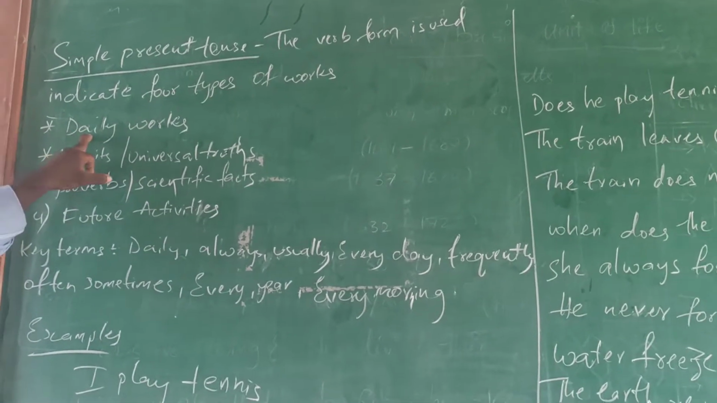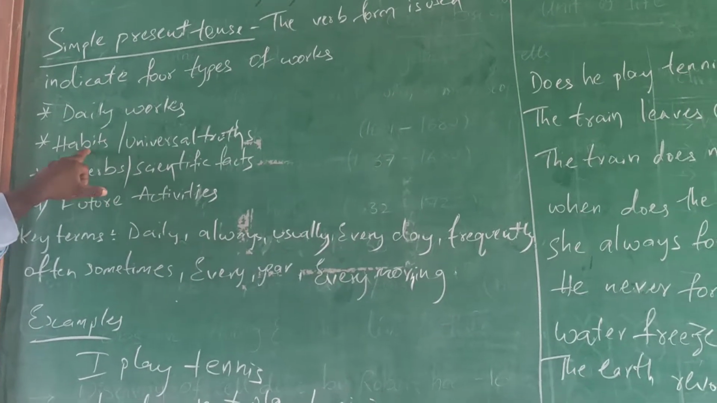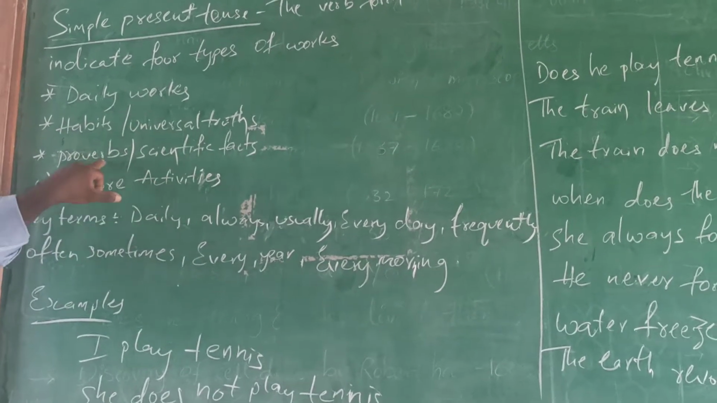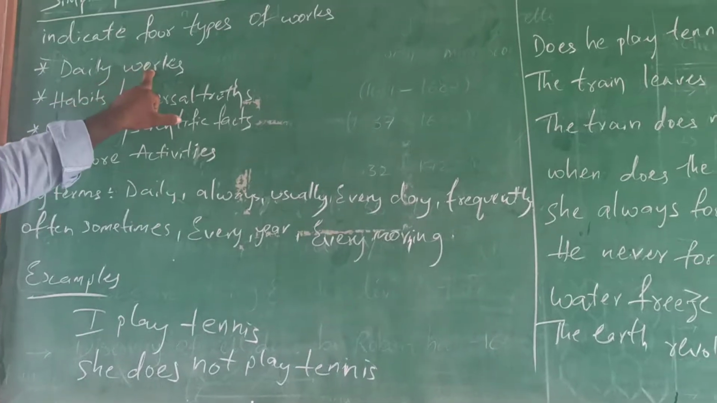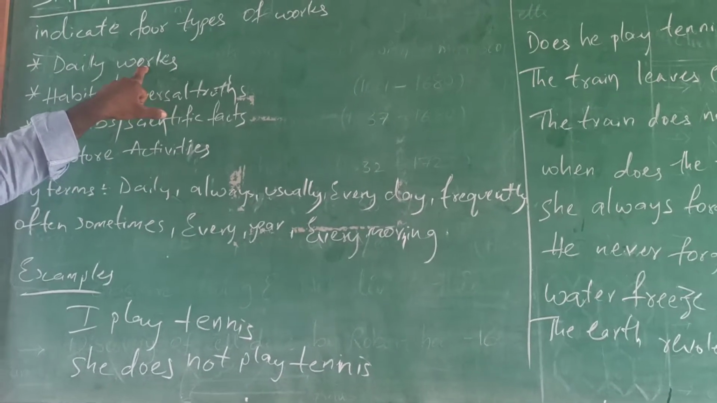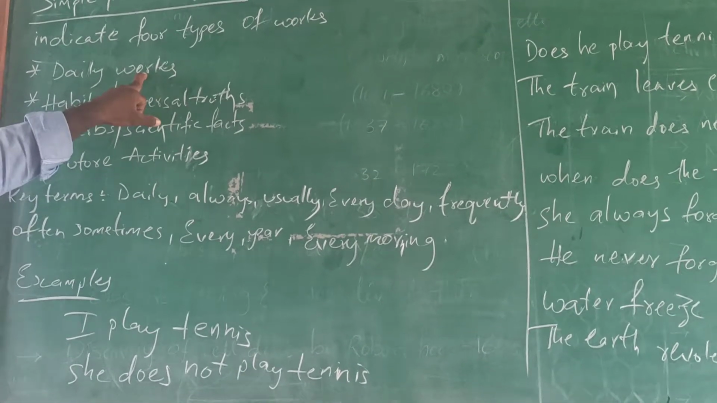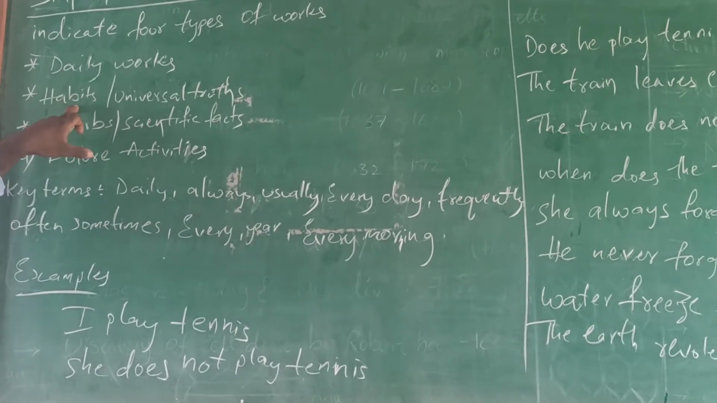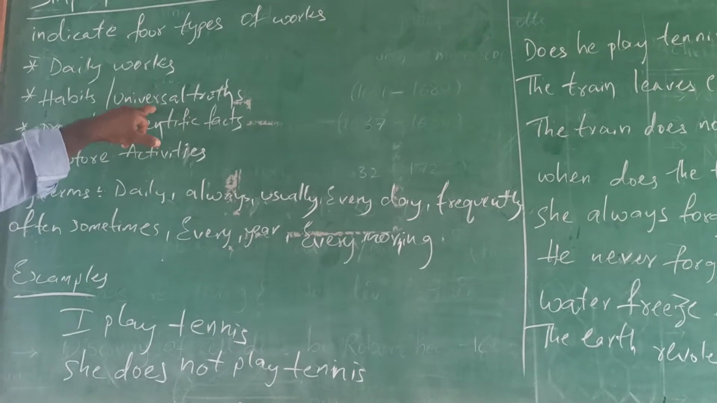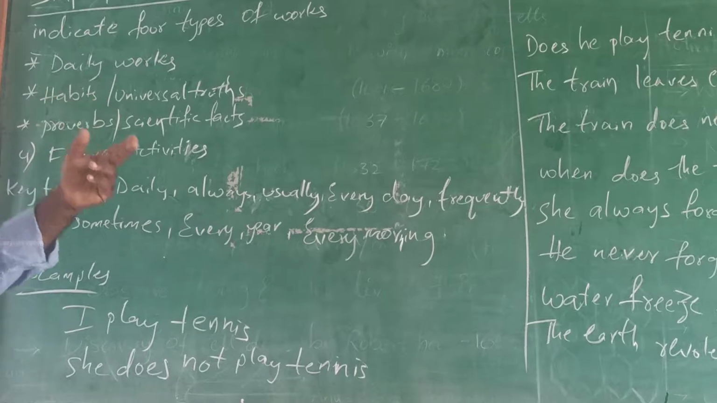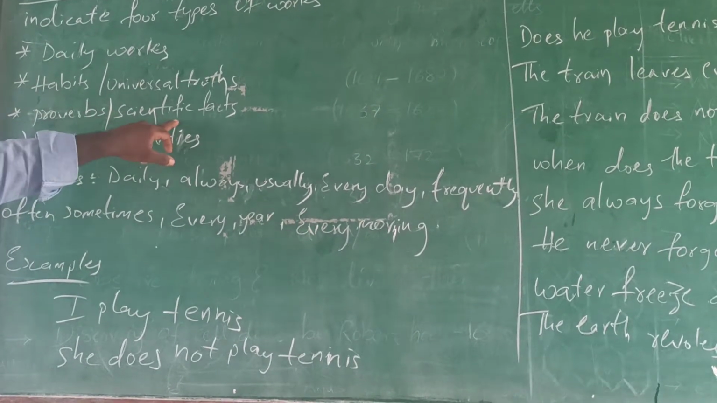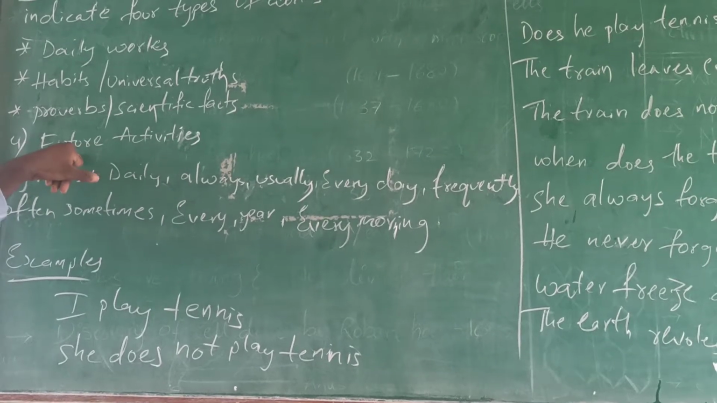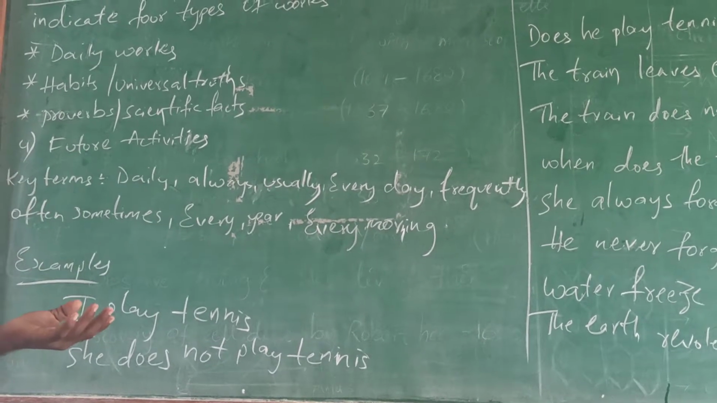First one is the daily works. Next, habits and universal truth, proverbs and scientific facts, and future activities. Daily works, for example: we get up early in the morning and do our normal chores. Next, habits. And the universal truth, for example, the sun rises in the east. That's a universal truth. Then proverbs, we have so many proverbs, and scientific facts also. And here future activities, what we are going to do in the future.